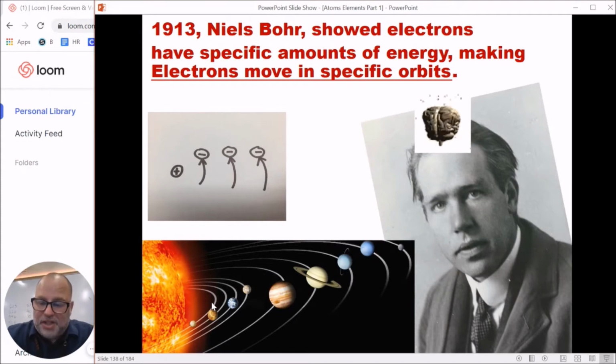So he literally described it kind of like a map of the solar system. He said, imagine the nucleus, positive energy, is the center of the solar system, kind of like our sun. The only difference being our sun's really big and the nucleus is actually really tiny. Some electrons are kind of stuck really close to the sun. They're the slower ones. And then as you move further and further out, the electrons have more and more speed, out where some of the outer planets are.